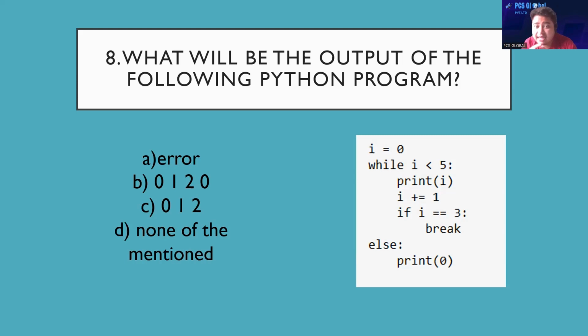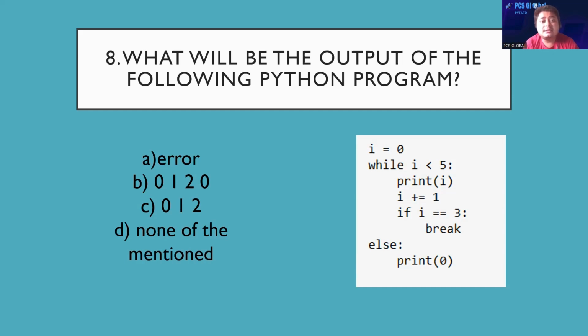Now it will move again to the top. The value of i is 1. Now again it's checking the condition. Is 1 less than 5? Yes, obviously. Then print(i) means print 1. So first it will print 0, then it will print 1. Now again the condition is satisfied.